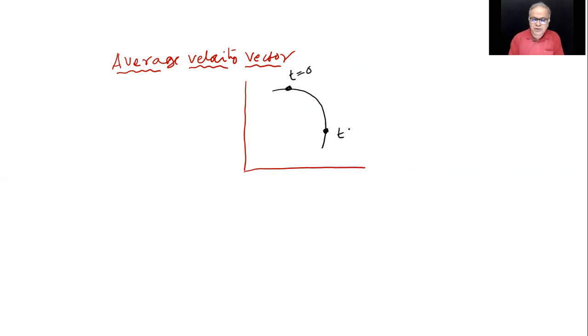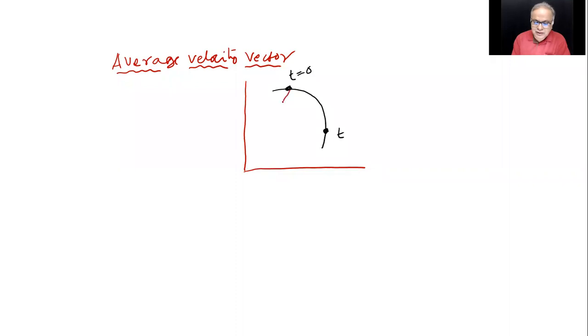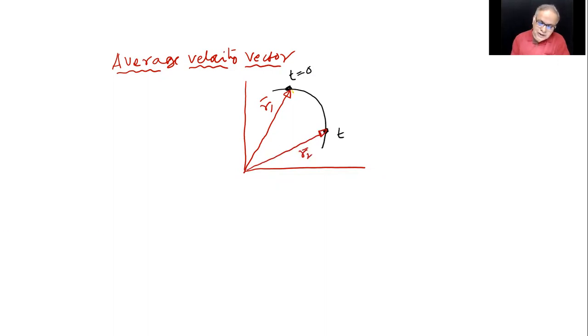Actually, I don't want to say initial and final positions. I will say position at t equals 0, then position at some time t. Aman, you're not coming regularly. This is our R1 bar, right? This is our R2 bar. And where is the delta R? Like this, between the points. And this delta R bar should be given a direction from initial to final. This is called delta R.